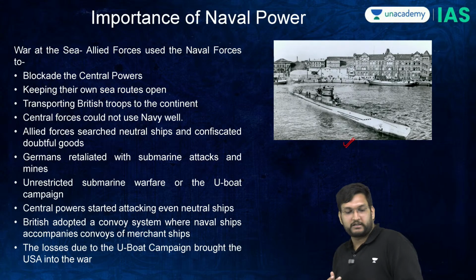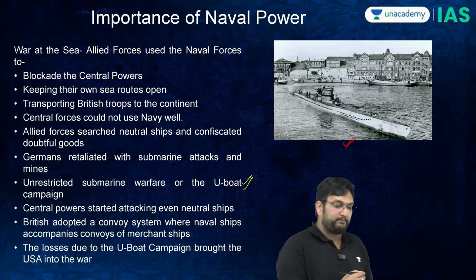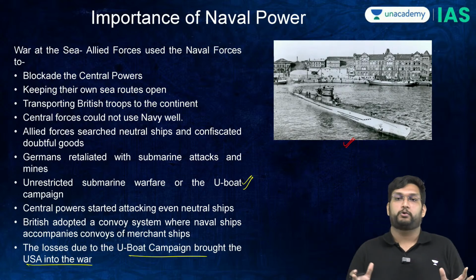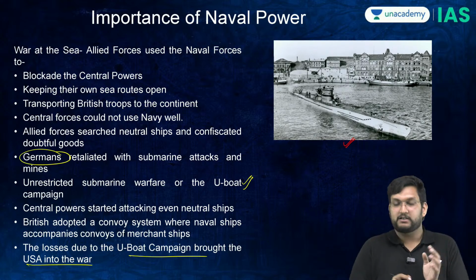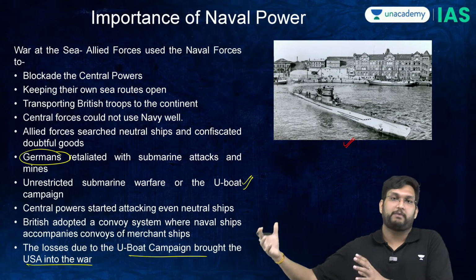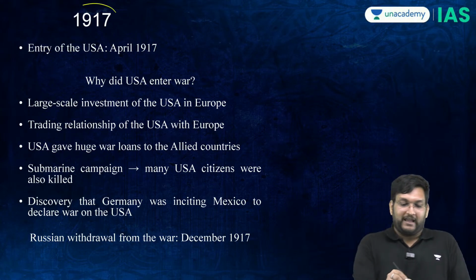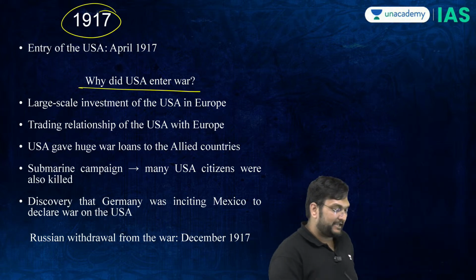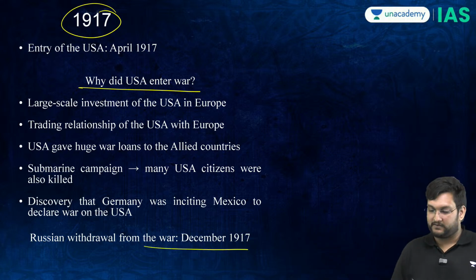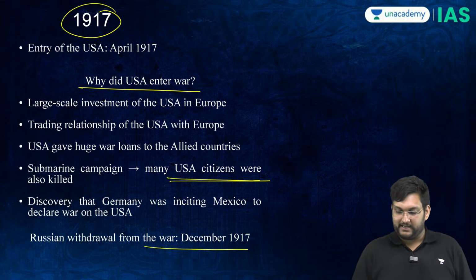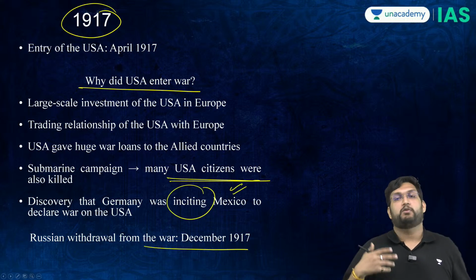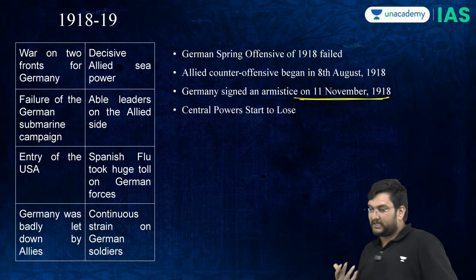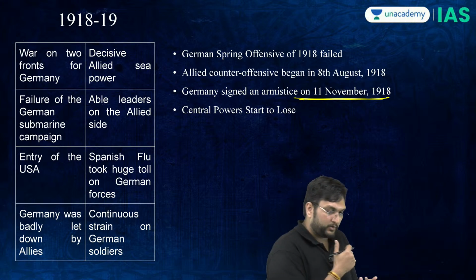1916, naval warfare is going to become very, very important. The U-boat campaign will be started, and the US will now start to lose civilians in this whole process, which in turn will lead the Germans to, in a way, retaliate against the Americans supplying the Allied powers. 1917, USA will enter the war because of the Zimmermann plan, and at the same point of time, Russia will exit because of the Russian Revolution. American citizens were dying, and the enticement of Mexico to attack USA was considered a last straw. By November 1918, Germany will surrender because its spring offensive was not successful.